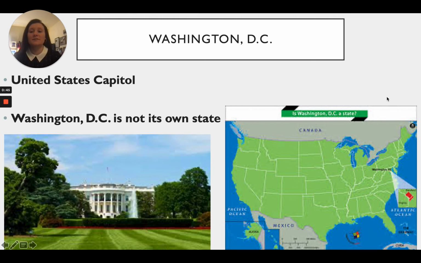So Washington, D.C. is not a part of Maryland, and it's also not a part of Virginia. It is called the District of Columbia, so that's what the D.C. stands for. So Washington, District of Columbia, and it's a set of land that was set aside for the United States capital. So again, it is not its own state, and it is not in another state. It is just its own piece of land called the District of Columbia.